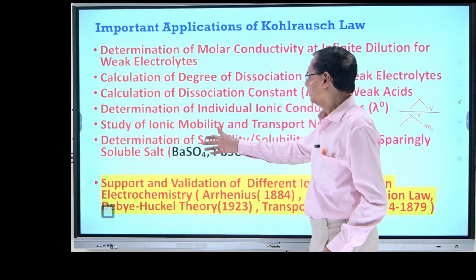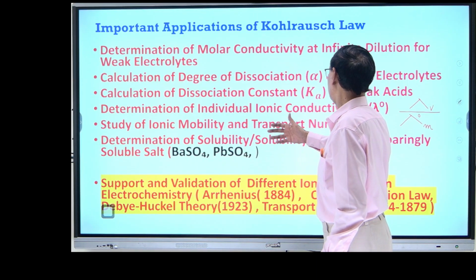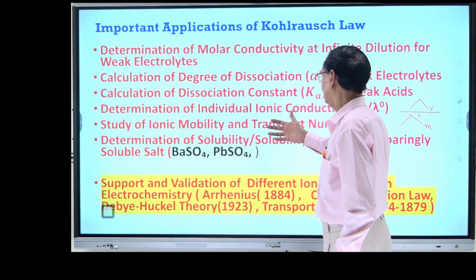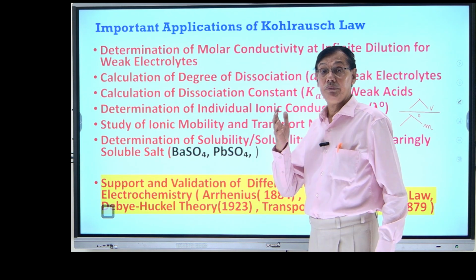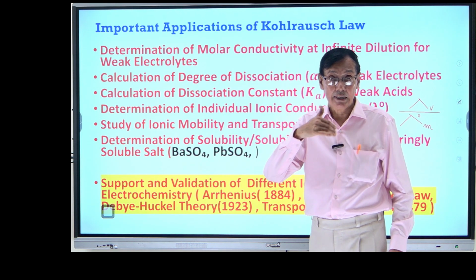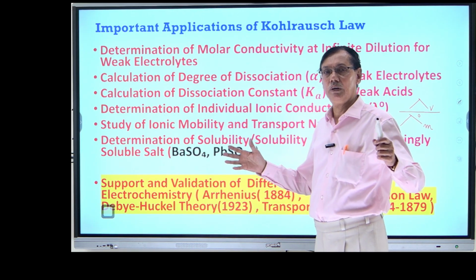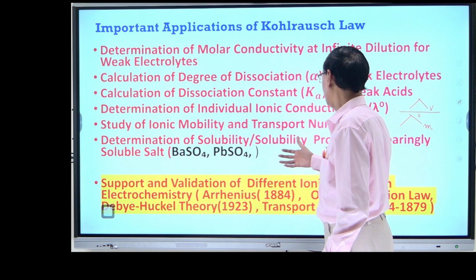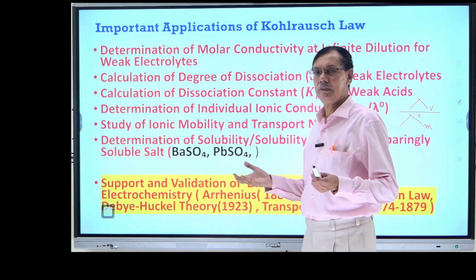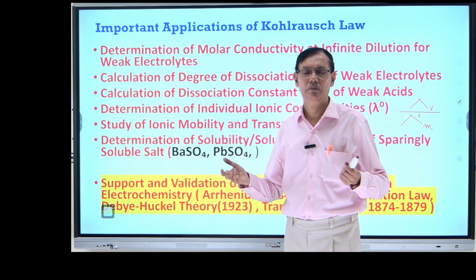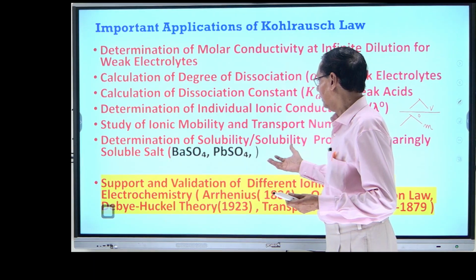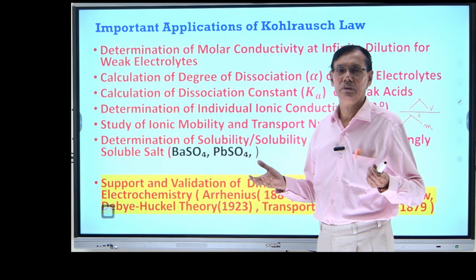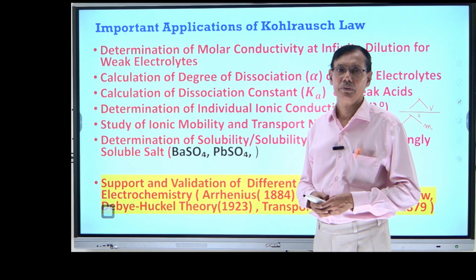Then of course ionic mobility and transport number have their starting point in the results of the Kohlrausch law. In the next class I will discuss the transport number and the ionic mobility. And then of course the determination of solubility and solubility product, because if you take a sparingly soluble salt like barium sulfate or lead sulfate, complete ionization is not possible.